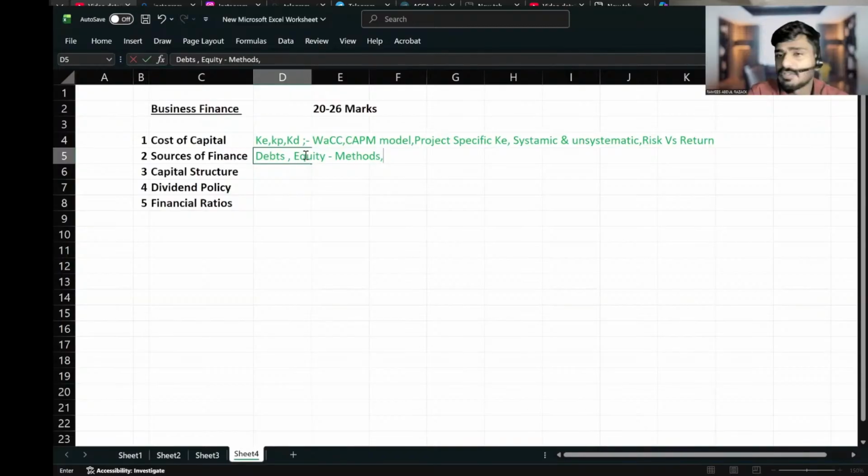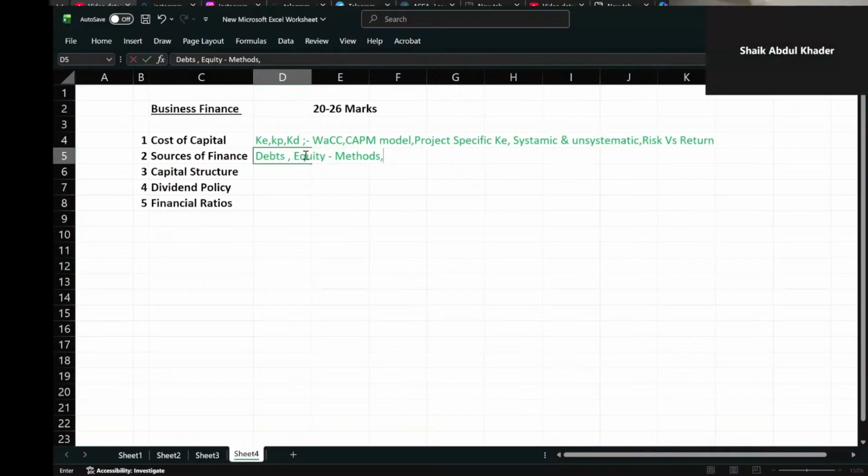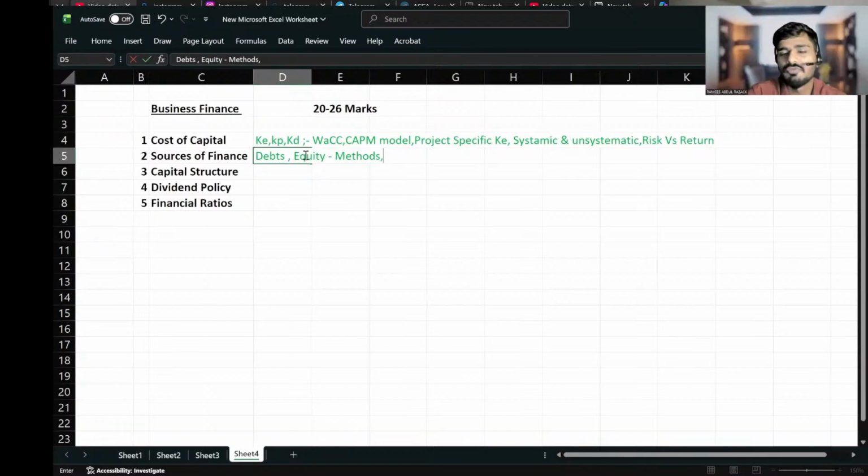Anyway, let me ask you one more question. Can bonus issue be used for raising equity finance? Yes or no? No. Why? It doesn't bring any cash into the business. It doesn't raise any capital. Bonus issue is what? Right issue is giving the shares at a discounted price to the existing shareholders.